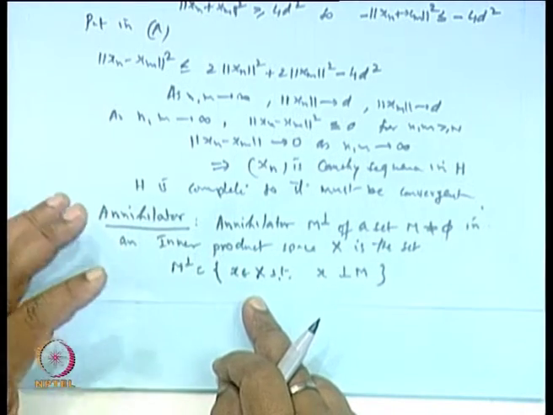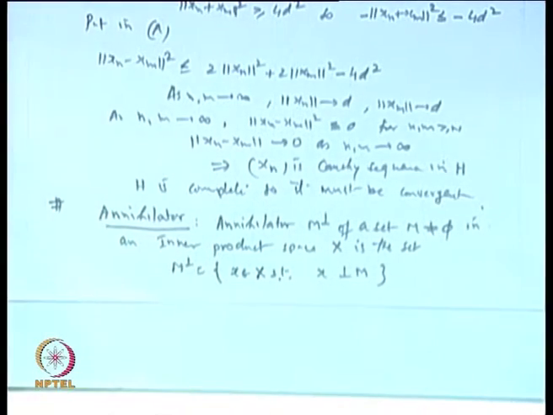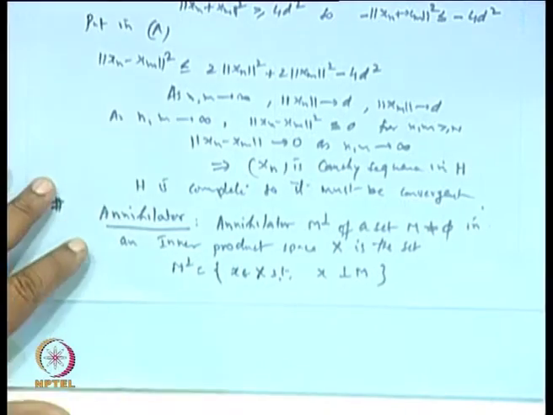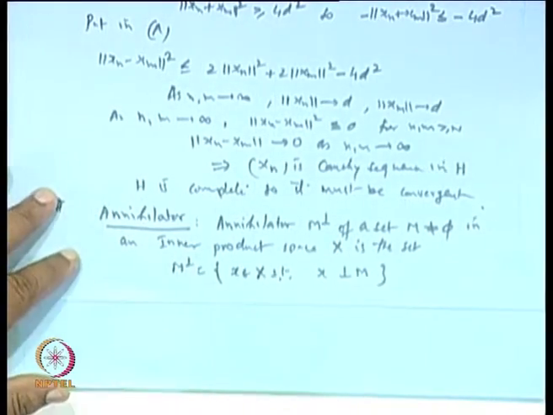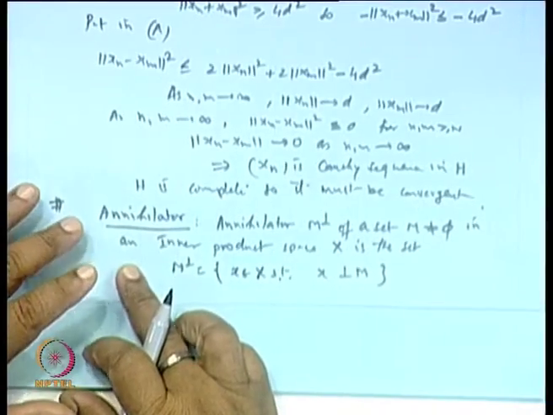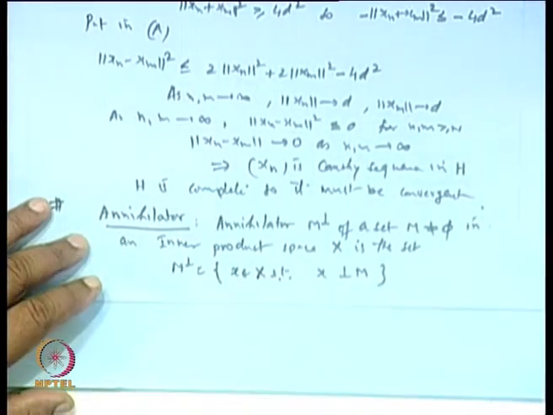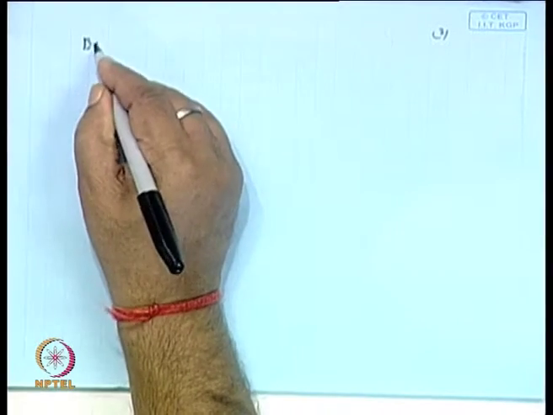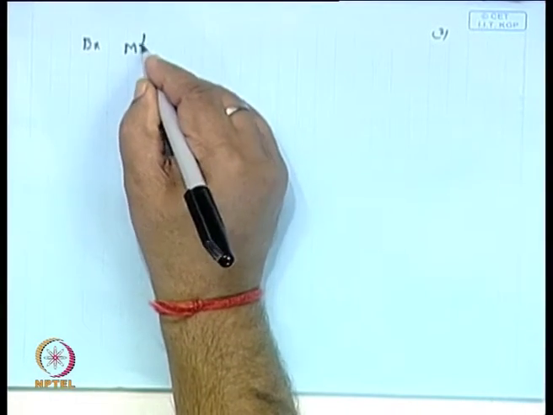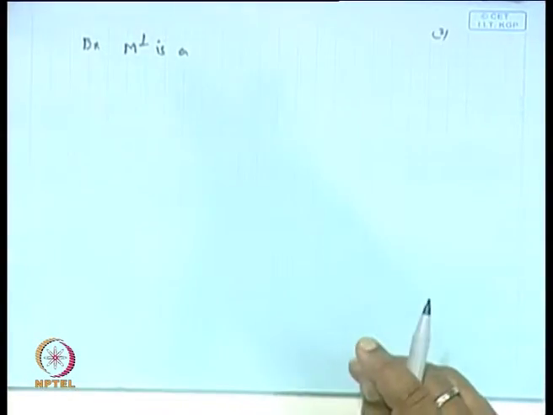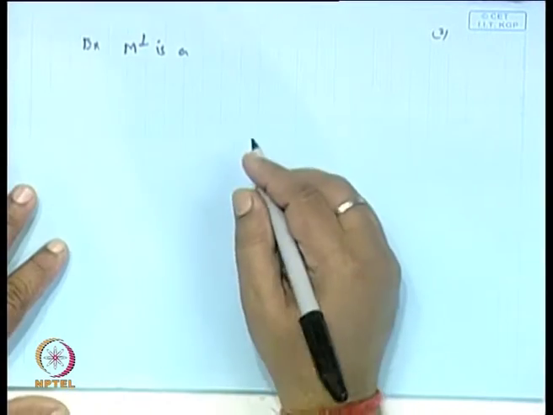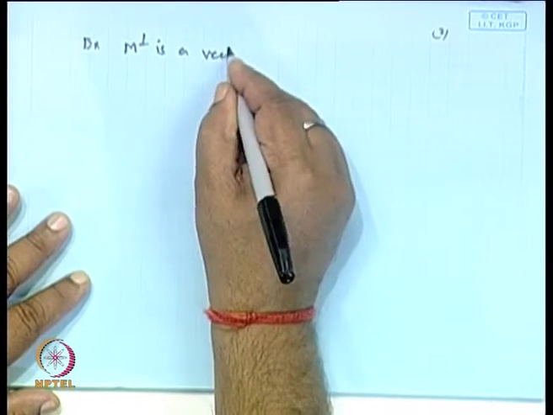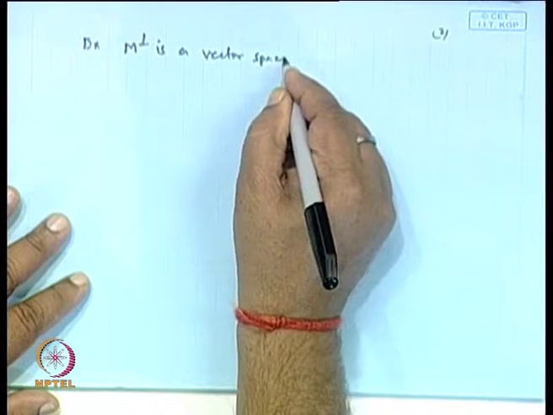When we go for the projection theorem, we use the bi-perpendicular, that is the orthogonal complement of the orthogonal complement. Now, for this annihilator, the claim is that M perpendicular is a vector subspace, a vector space.